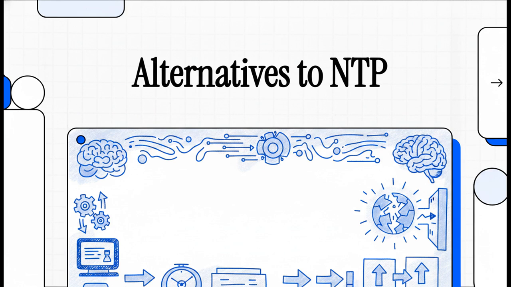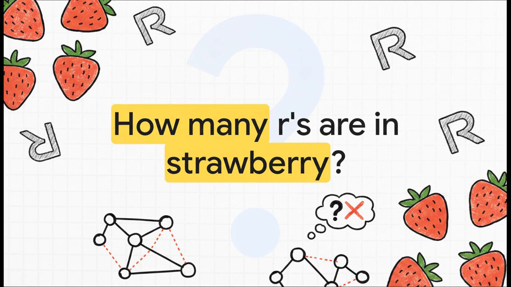Let's dive right in. So, how many R's are in strawberry? You've probably seen this famous glitch online. Highly advanced AI models will consistently miscount the letters in such a simple word, stubbornly insisting that there are only 2 R's. But why? How can a model that writes sophisticated Python code and passes the bar exam fail at basic character counting? Well, the answer actually lies in the very engine of its generation.